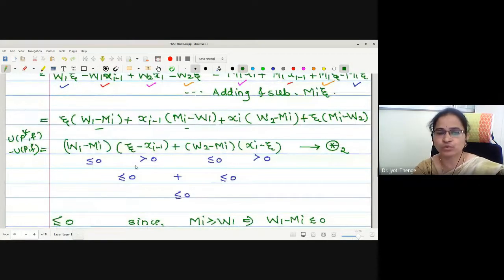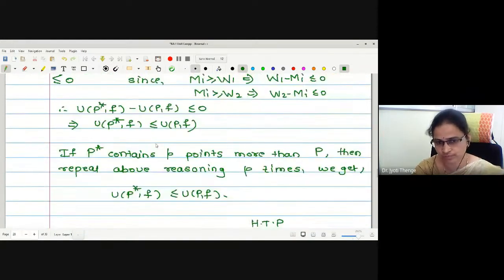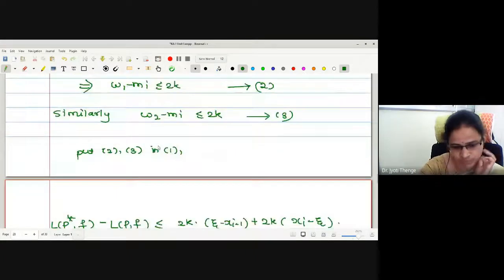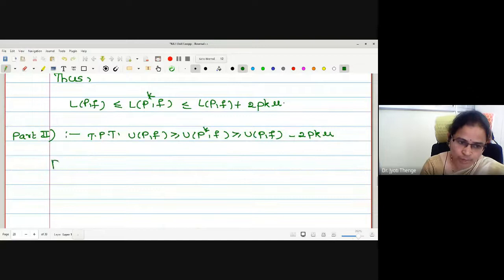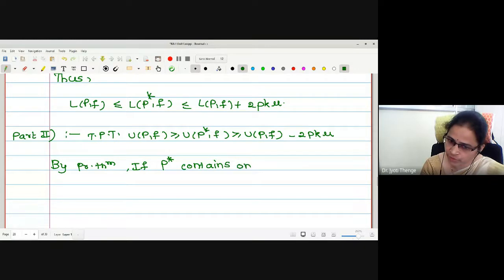With this star 2 we have to prove, and we will show that W1 minus Mi and W2 minus Mi are greater than or equal to minus 2k. This is what we wanted to do. Let me write. By the previous theorem, if P star contains one point more than P, then